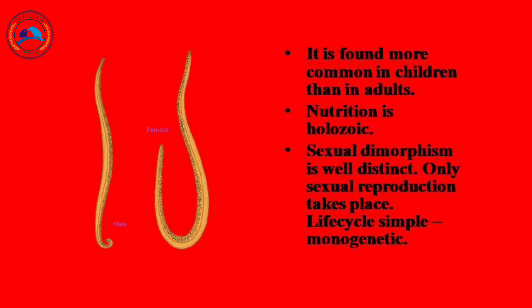And the life cycle is simple, that is monogenetic. What do you mean by monogenetic? It completes the whole life cycle in a single host. Ascaris lumbricoides is a roundworm living in the small intestine of humans, and completes its whole life cycle in man only. So there is no alternation of generation. It is only a single host, that is man, so we call it monogenetic. The life cycle of Ascaris lumbricoides is simple and monogenetic.